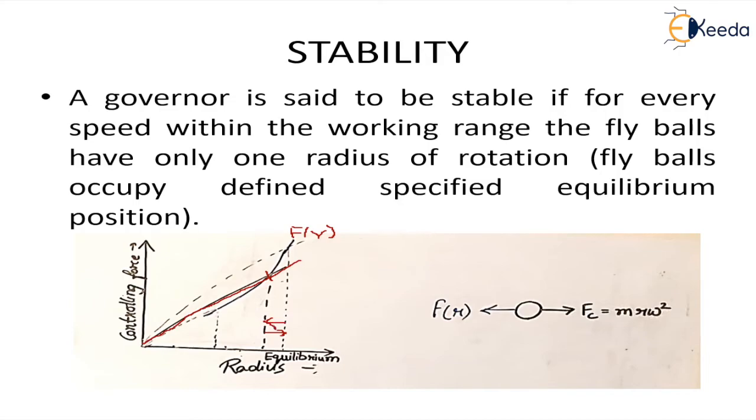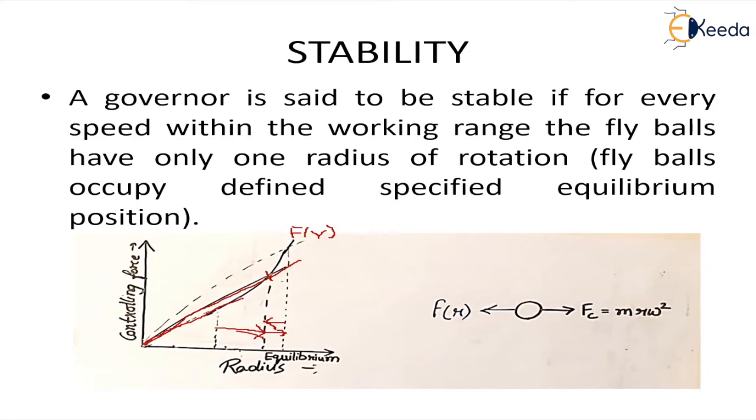Now there may be cases when the speed decreases. Let's assume this line, the speed decreases. So what happens in this case? The balls will try to go in because the controlling force is more, but the centrifugal force brings them back to their mean equilibrium position and the system remains stable.